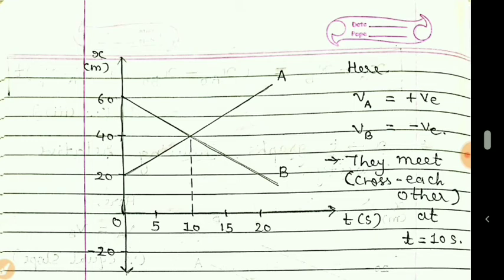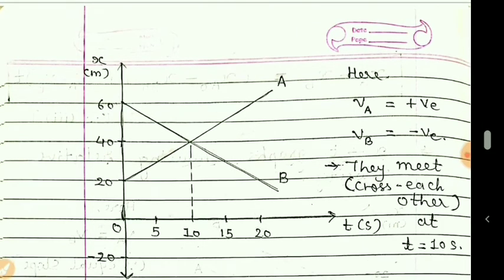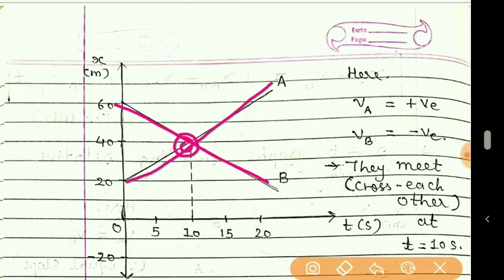So here also, that meeting point, when they cross each other, is given here. Where these two lines intersect, that point is the meeting point or the crossing point. Two vehicles are crossing each other. And here, at which time are they crossing? So we can say that they are crossing at time t equal to 10 seconds. So from the graph you can get this type of information.